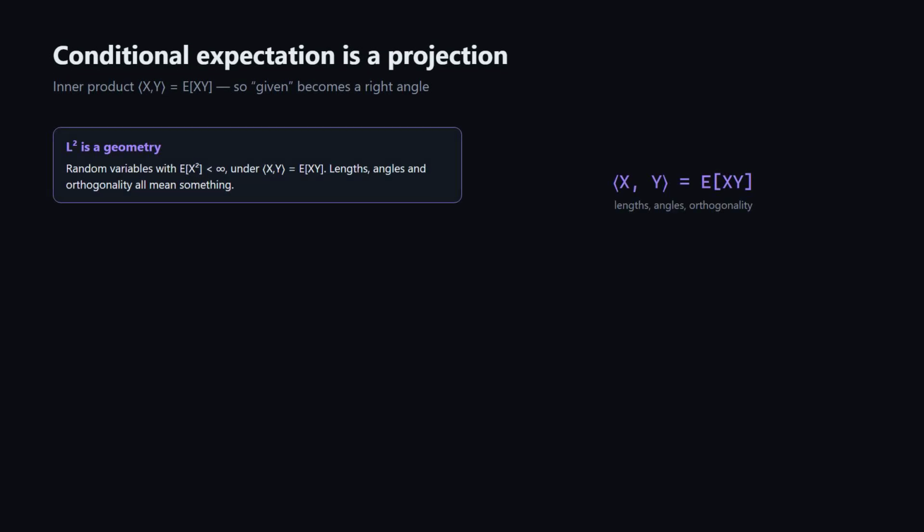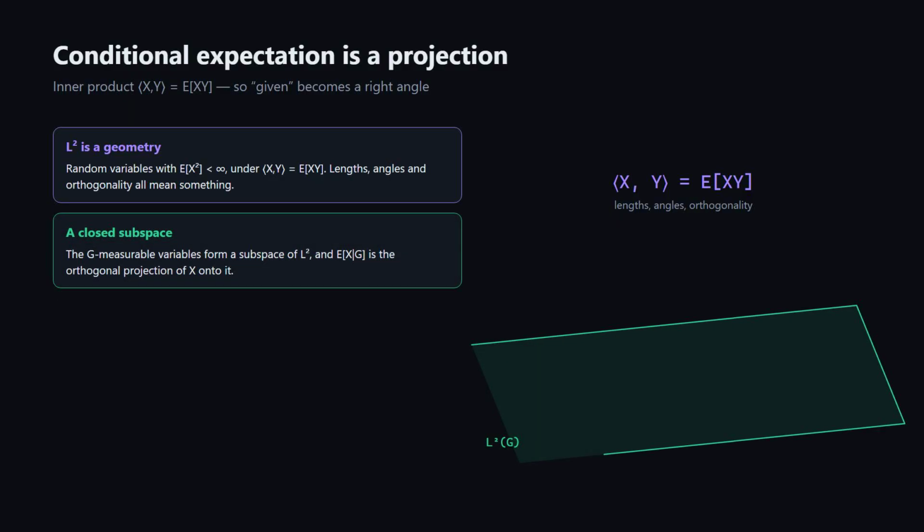Now the geometry. Take L2, all random variables with a finite second moment, equipped with the inner product of X and Y defined as E[XY]. That inner product turns the space into a genuine geometry, where lengths, angles, and orthogonality all mean something. The G-measurable variables sit inside it as a closed subspace. And conditional expectation is precisely the orthogonal projection onto that subspace. E[X | G] is the point of the subspace closest to X.